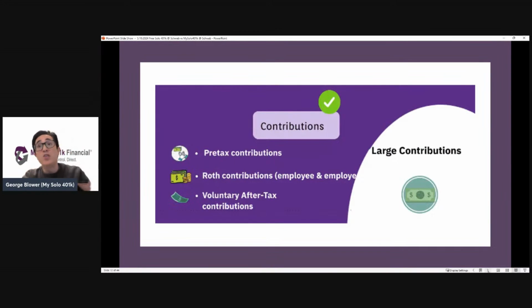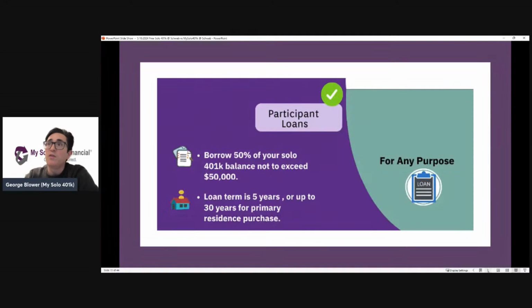Contributions. As mentioned, the solo 401k plan has the highest contribution limits for any defined contribution plan available to self-employed individuals. On top of that, our plan also allows for Roth. It allows for after-tax contributions, which is how one makes mega backdoor Roth contributions, for those trying to maximize the money going into their Roth account. Of course, it also allows for pre-tax contributions if the individual's objective is to reduce their taxable income in the year for which they make the contribution.